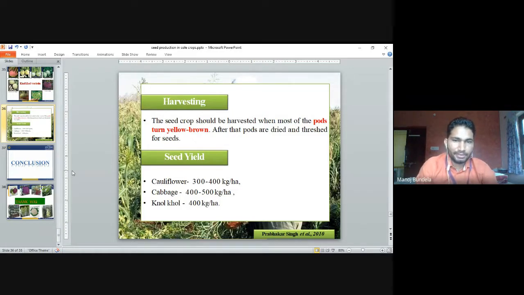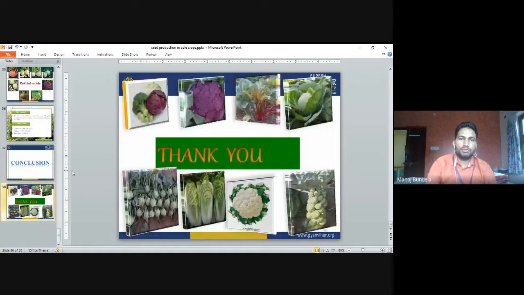In cabbage, it is 400 to 500 kg per hectare, and in knol khol 400 kg per hectare. So this is the total yield of different crops: cauliflower, cabbage, and knol khol. The highest is in cabbage, 400 to 500 kg per hectare, then knol khol 400, and cauliflower 300 to 400 kg per hectare. So this is all about seed production in cole crops.